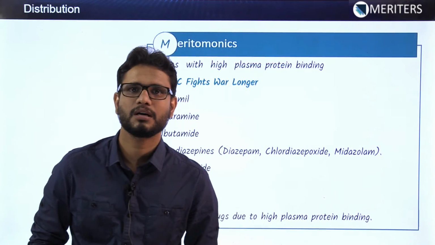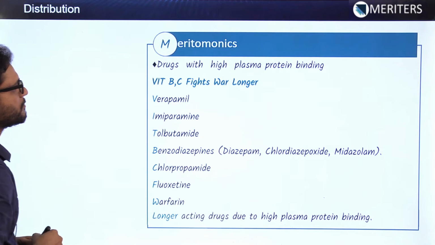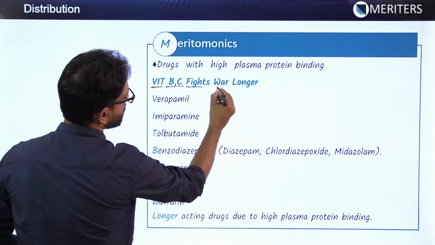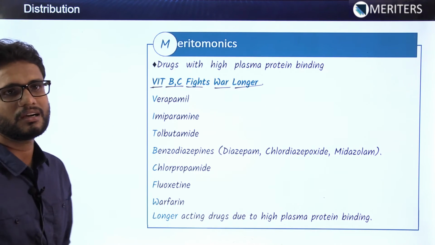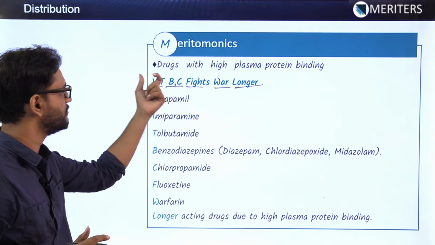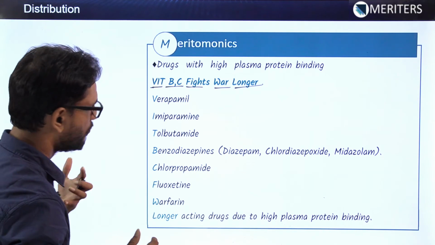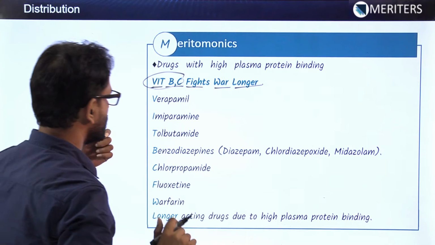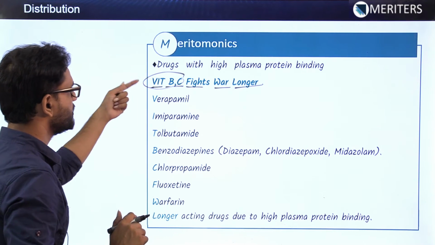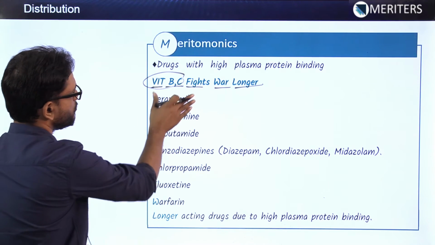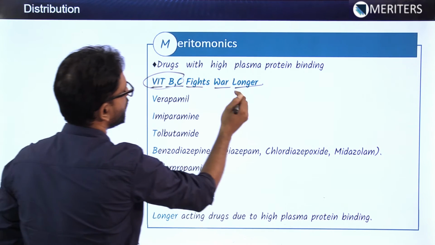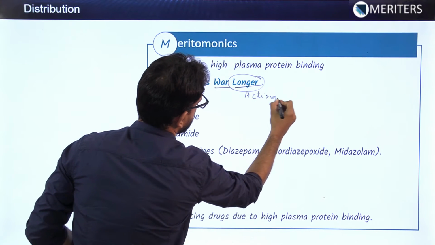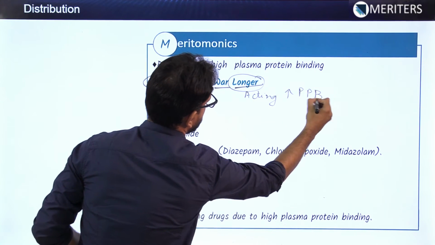We have a mnemonic for remembering the drugs which have high plasma protein binding. We can remember these drugs as "Vitamin B, fights war for longer." If you are eating the vitamins, the nutritious food, that is vitamin B and C, you can fight war for longer. The reason to repeat this again and again is to incorporate into yourself that this mnemonic is for the longer acting drugs, that means drugs having high plasma protein binding.